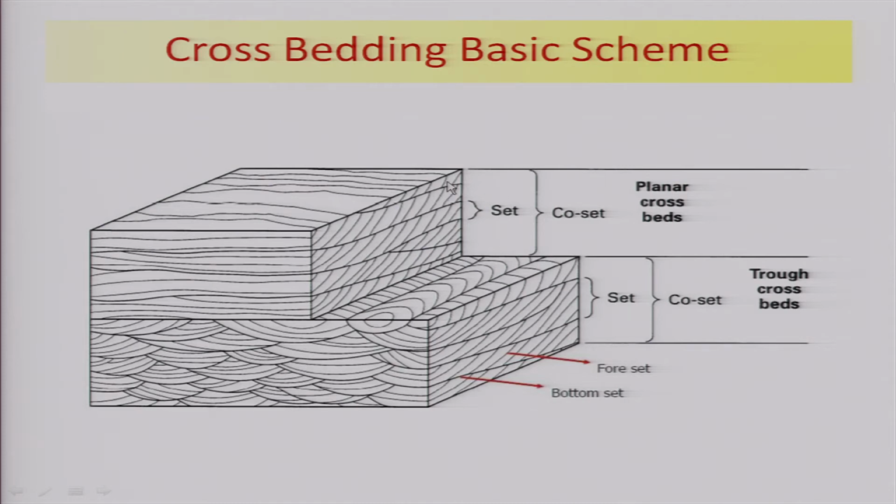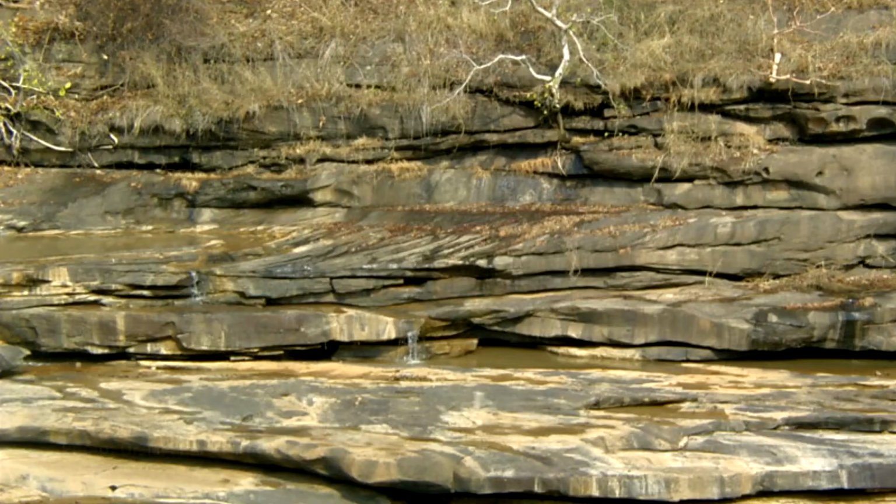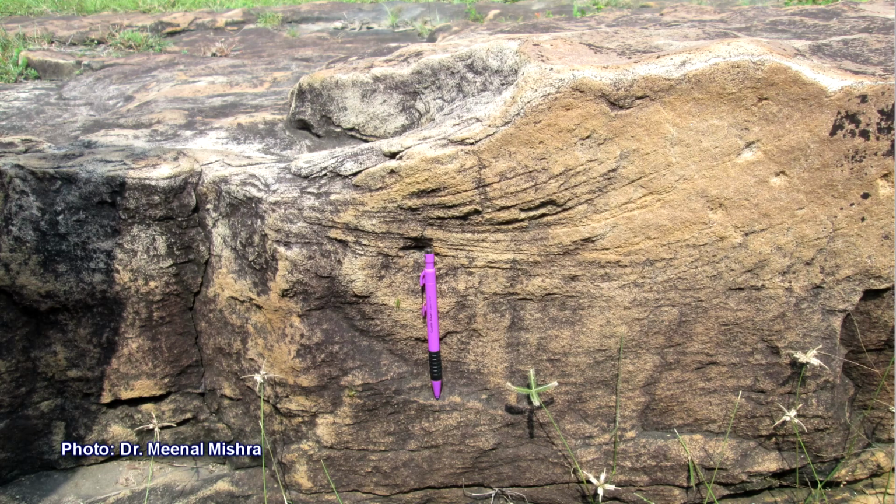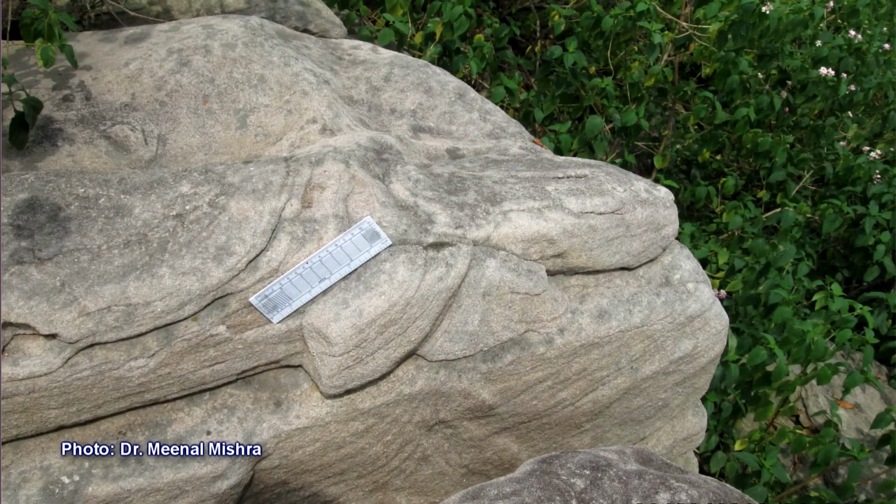Those which produce a planar structure we call planar cross bedding, or they also form trough cross bedding. You can just see the trough, one cross bedding overriding the other one. This is formed normally when the sediment load is transported over a time and there is a continuous supply of sediment from one end to the other end, so that the ripples start building over one another, and we start getting a trough cross bedding, and they are also called overriding bedding.